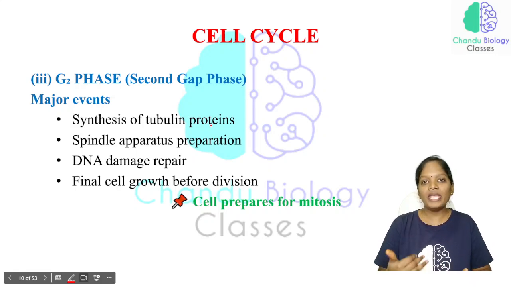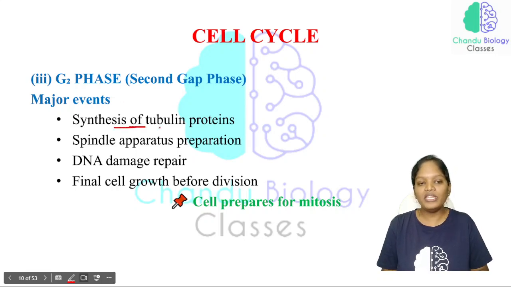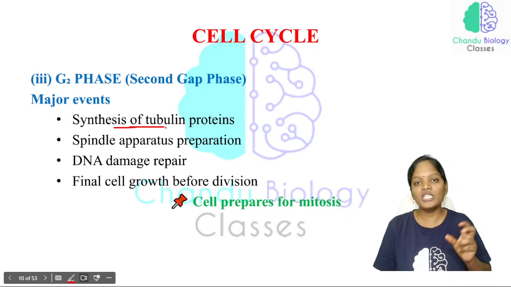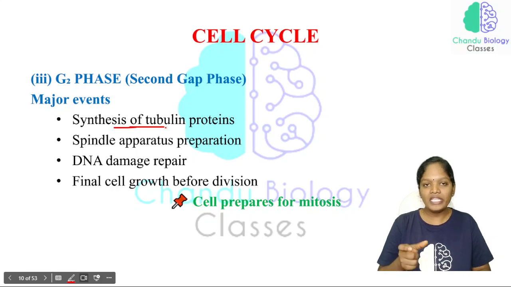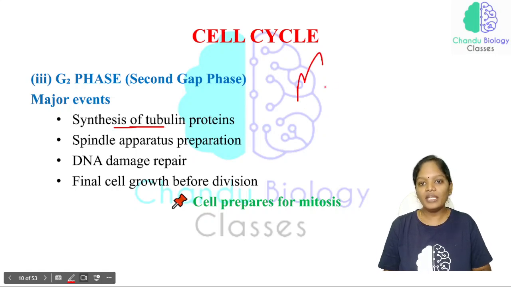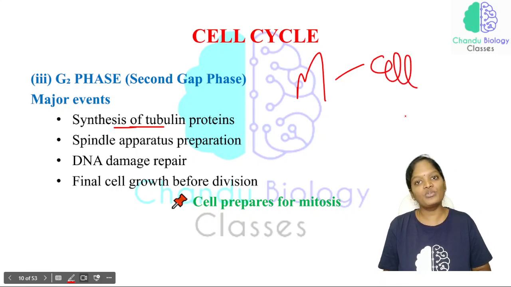And what are all the major events which are taking place in the G2 phase? See, the first important event will be the synthesis of tubulin proteins. And what have we discussed with respect to this G2 phase? This G2 phase will be the preparatory phase for the M phase, and we are saying that in the mitotic phase, that is in the M phase, most of the cell division is going to take place.